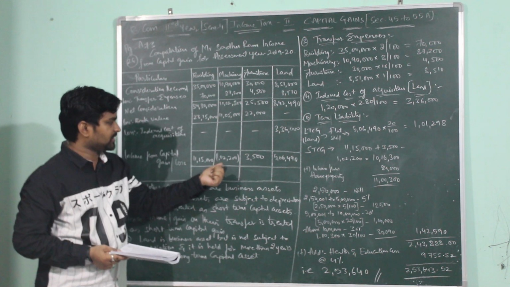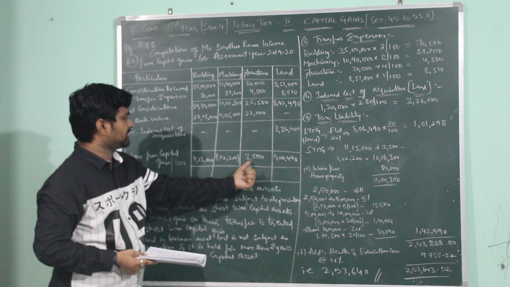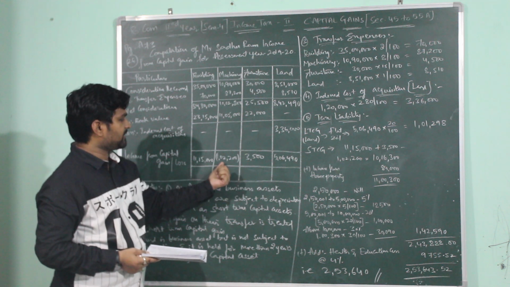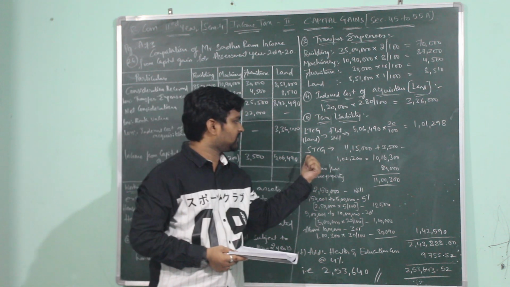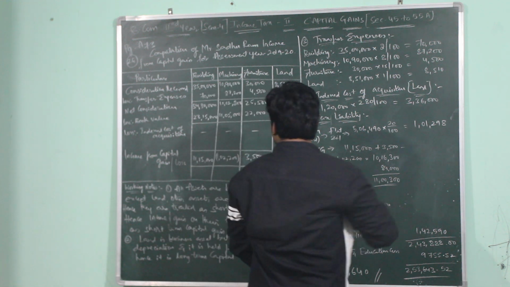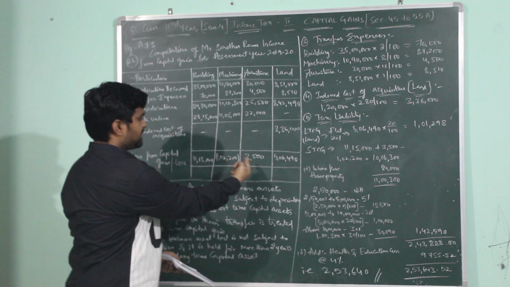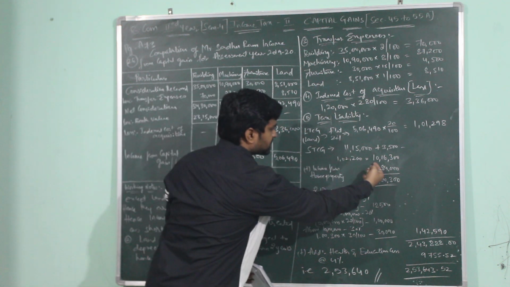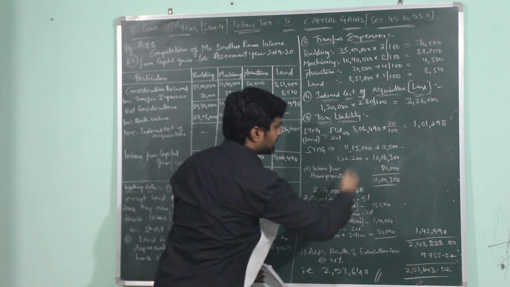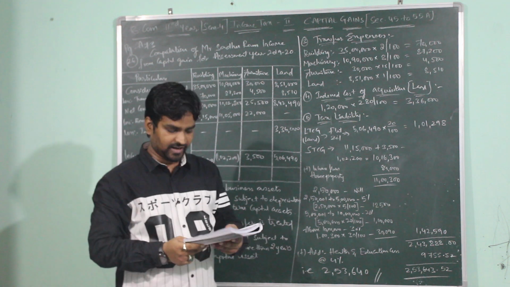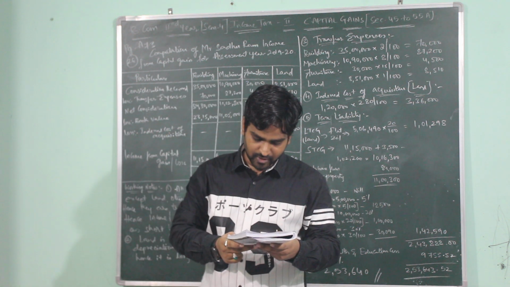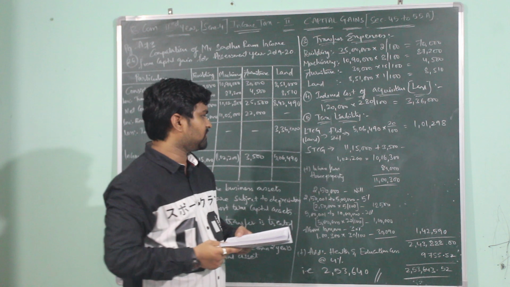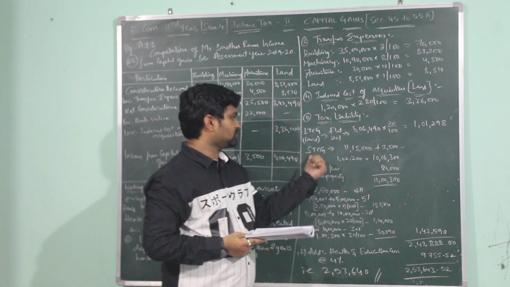अब बचे क्या, बिल्डिंग, मशीनरी, फर्नीचर, जिसमें से बिल्डिंग और फर्नीचर पे इनकम फ्रॉम कैपिटल गेन है और मशीनरी में कैपिटल लॉस है. First we will be adding capital gain, then we will be subtracting capital loss. Here is the calculation for short term capital gain. 11,15,000 plus 3,500 minus 1,02,200 which works out to be 10,16,300. Also the question has specified that the assessee has an income from house property worth rupees 84,000. This will be added to short term capital gain.